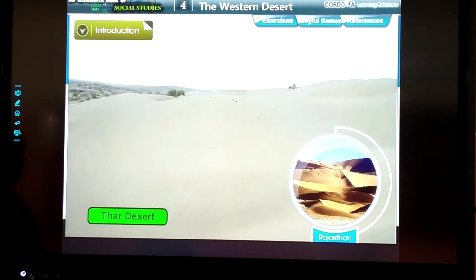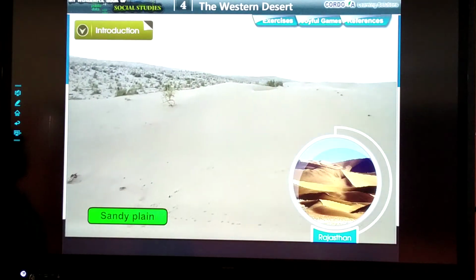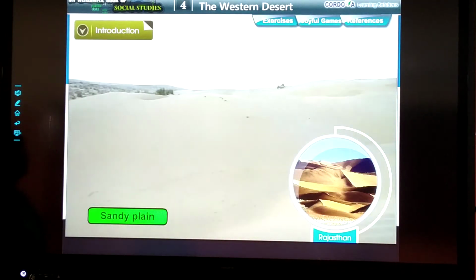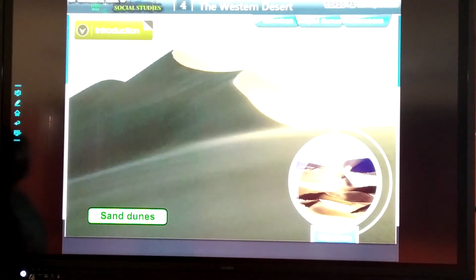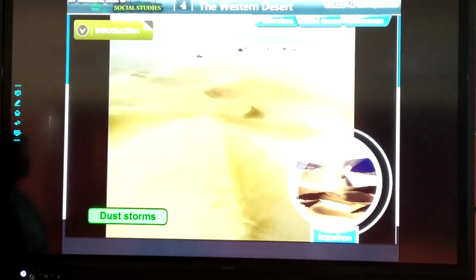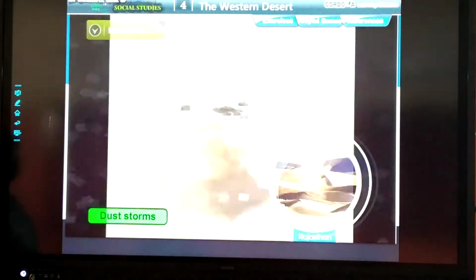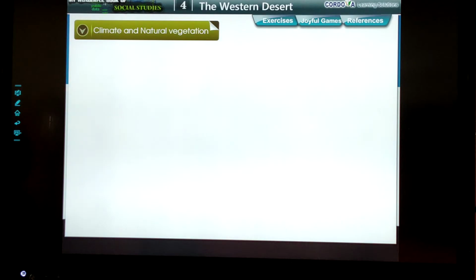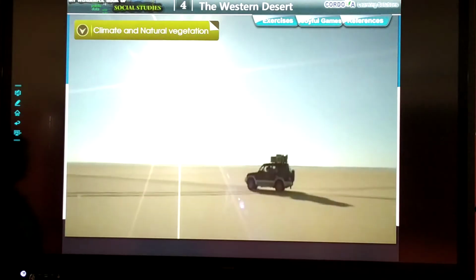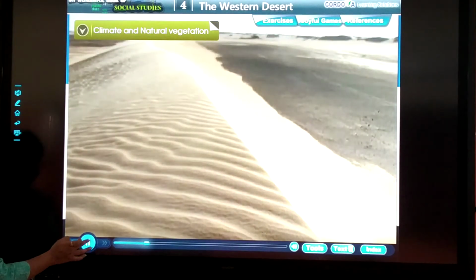A desert is a vast area of flat land covered with sand. It is also called the sandy plain. Some hills of sand are called sand dunes. When strong wind blows, these sand dunes tend to shift. These storms are called dust storms and are a common feature in Rajasthan. Climate and natural vegetation. The climate of the desert is very hot and dry throughout the year.